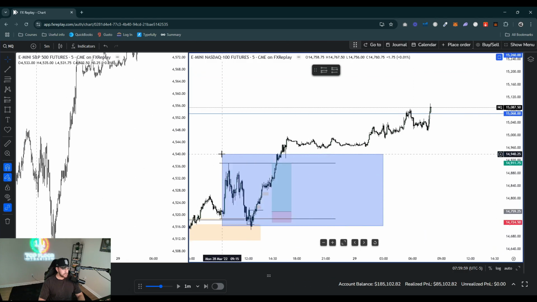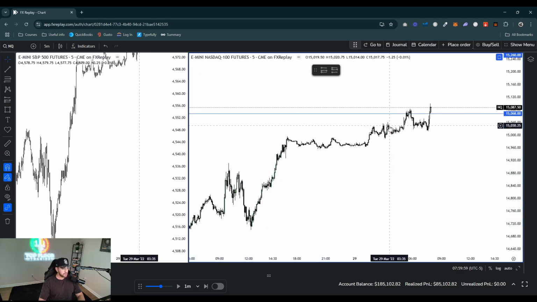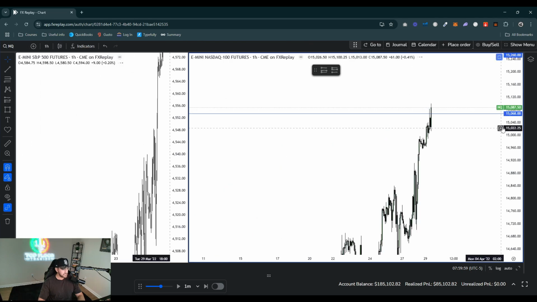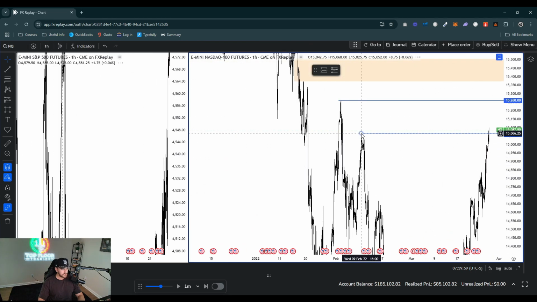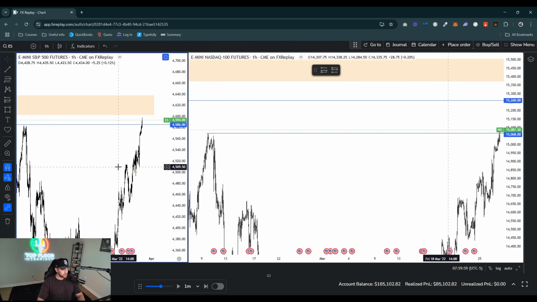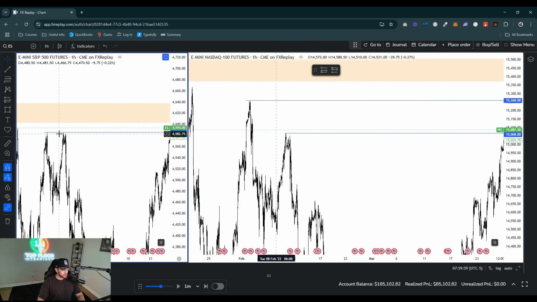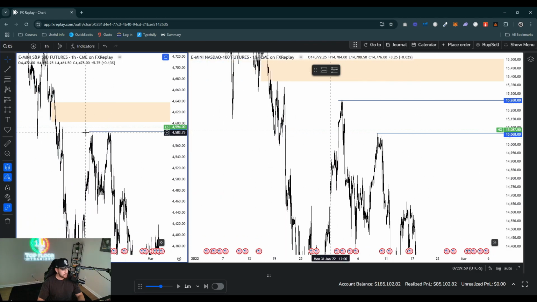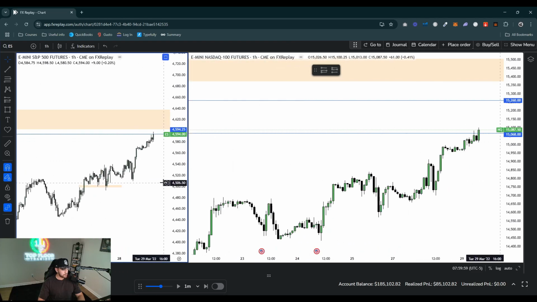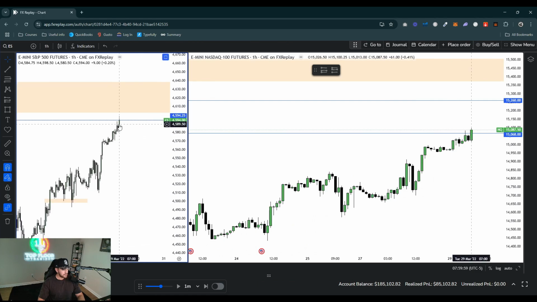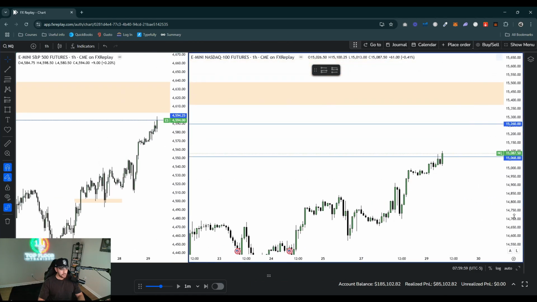So let me go ahead and take out all these drawings here so we don't get confused. So we did end up sweeping that one of the higher time frame buy side levels over here to the left. So we ended up sweeping those, and then we ended up also sweeping the equal highs over here that we wanted on ES. So we're coming up into these highs right now, and right here, this box is a daily fair value gap. Remember, we marked that out in the beginning of the stream here.